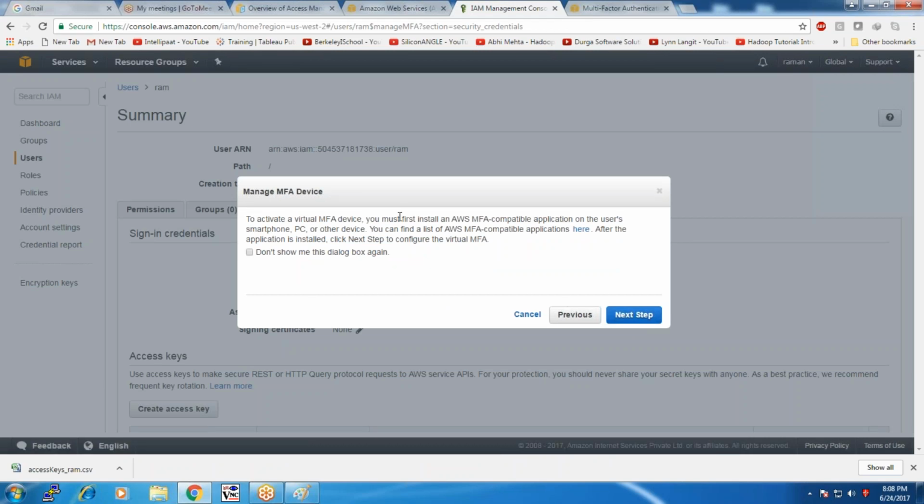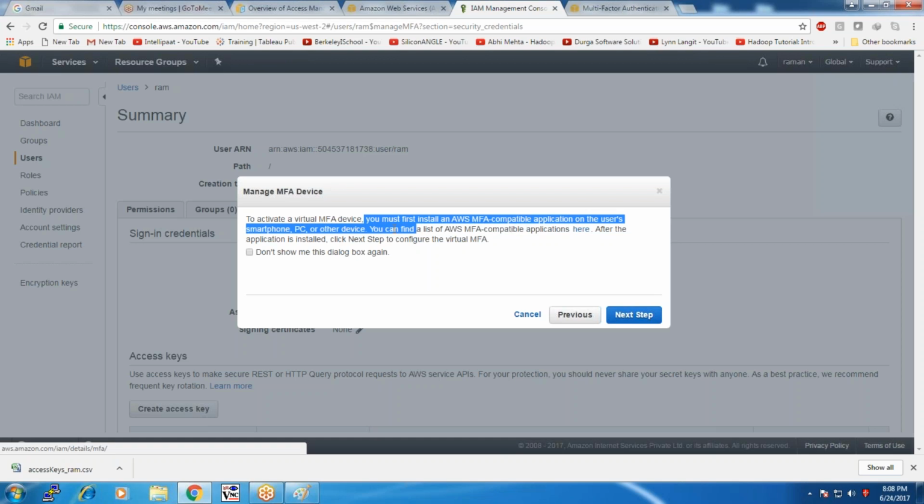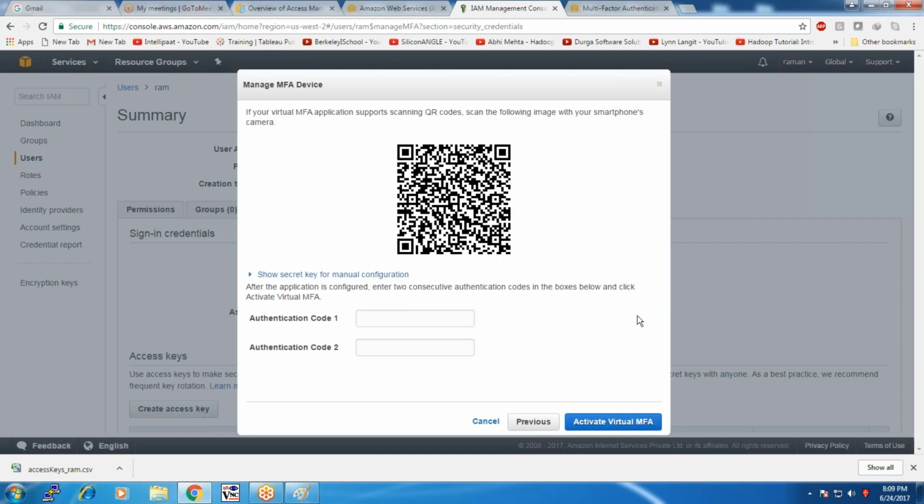So next step. Here, activate the virtual MFA. You first need to install an AWS multi-factor authentication compatible application on the user's smartphone, PC or any other device. Okay, I have configured Google Authenticator in my device. Next step, what do I need to do? Here you need to scan this QR code. Once you scan the QR code, automatically the authentication code will be generated. You first download and install this Google Authenticator. Let me first show. Now I am scanning my QR code.